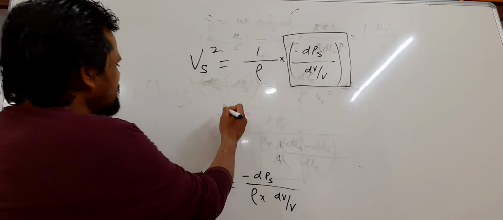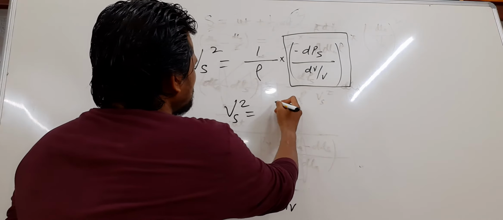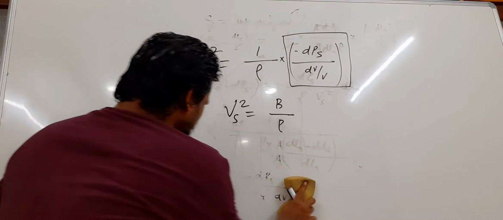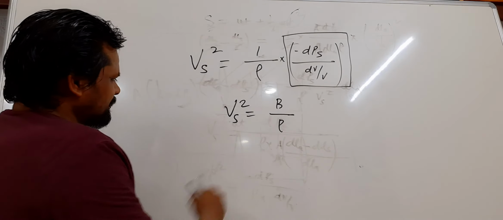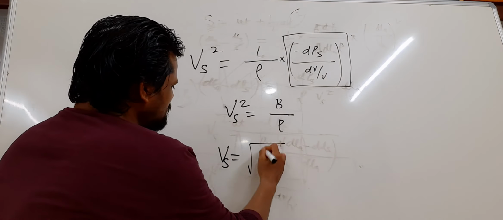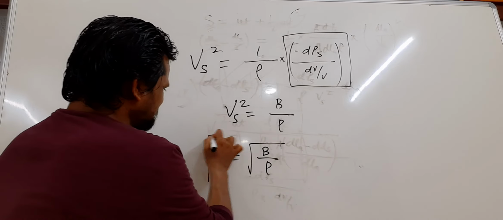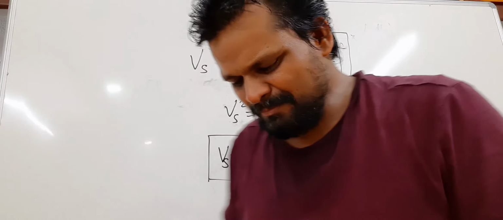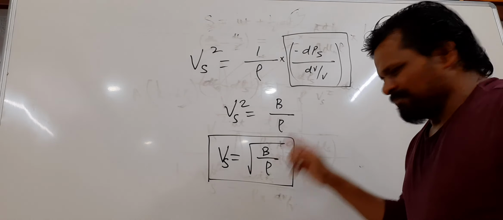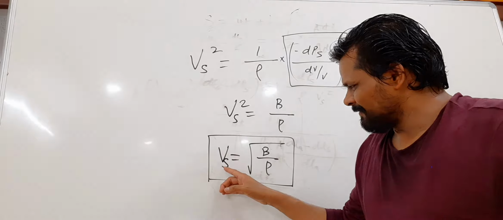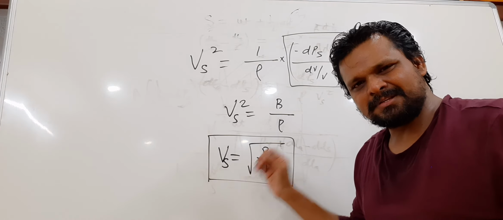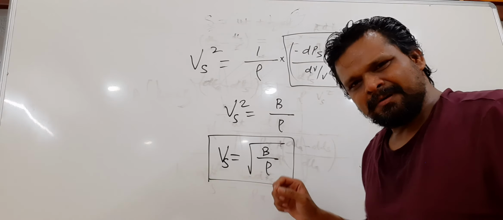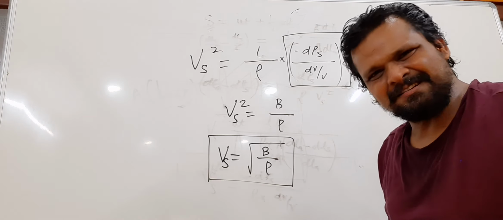So could you write Vs square equal to B by rho? Now please see, Vs equals root of B by rho. This gives the velocity of sound waves. Please keep this formula in your mind.